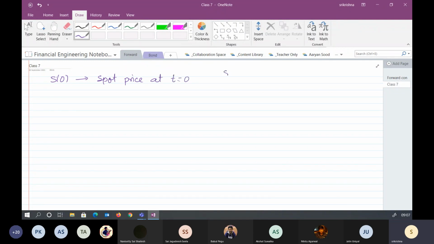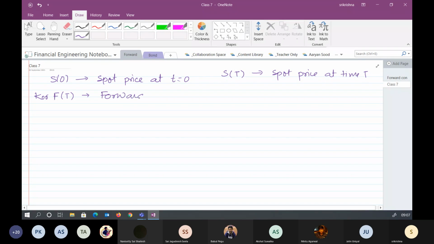So if I'm writing it as ST, it means the spot price at time capital T. Sometimes we can write K, but let's start writing it FT, the forward contract price at maturity capital T. And r is the risk-free interest rate. Let's assume that this is continuous compounding.